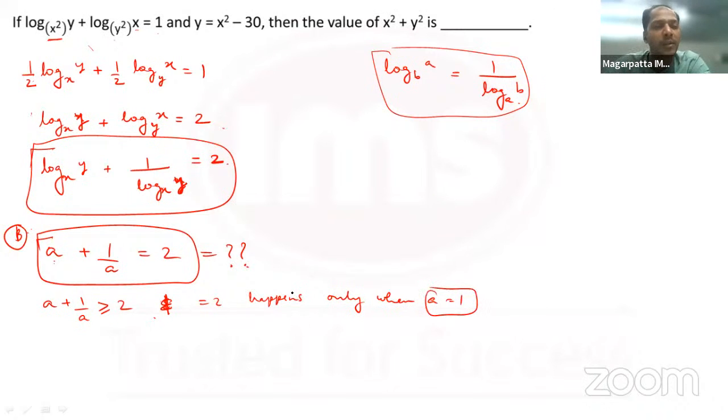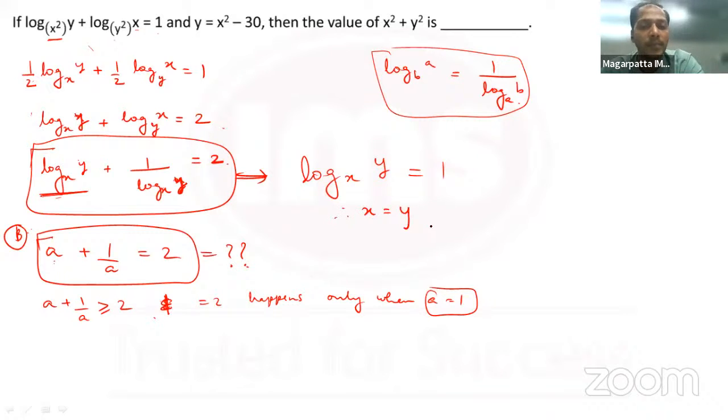If you were aware of this, after this step you could have directly said log of y to the base x plus 1 upon log of y to the base x is equal to 2. Clearly, a number plus its reciprocal adds up to 2. This would be possible only when the number is equal to 1. You can put in a lot of values and check. So I could have directly said from here log of y to the base x is 1. Therefore, x is equal to y.